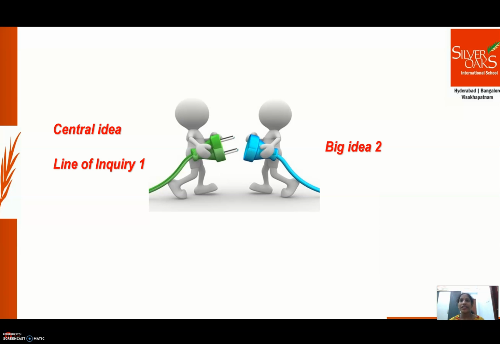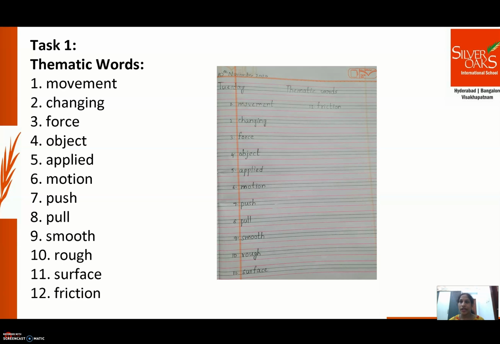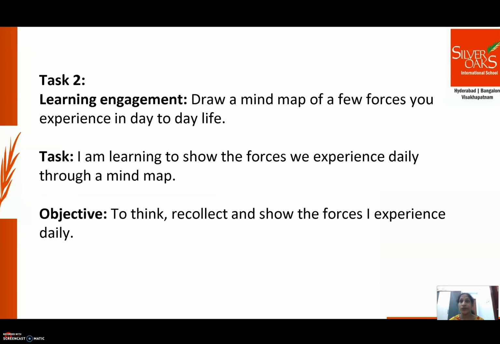Before that, first write thematic words under this theme. So your first task is to write thematic words. Open your UI journal, put today's date and day, and put the heading as thematic words. We have 12 thematic words, so write them this way. Okay? After you are done with thematic words, your next task, task 2, is a learning engagement.